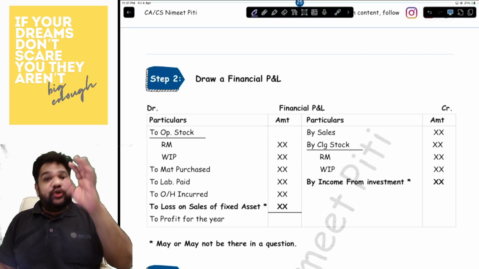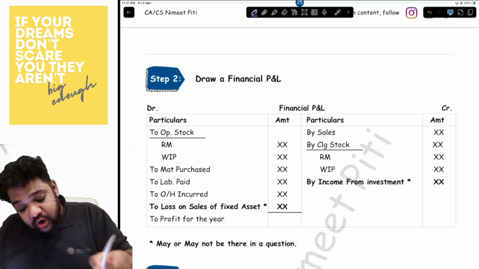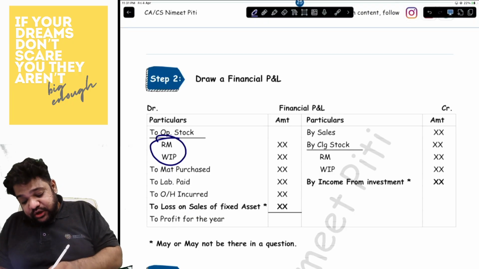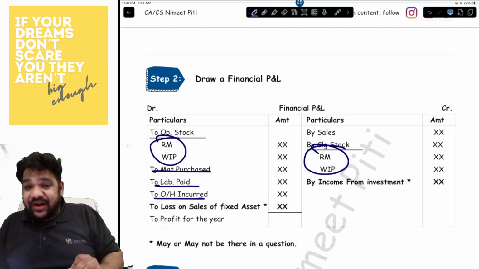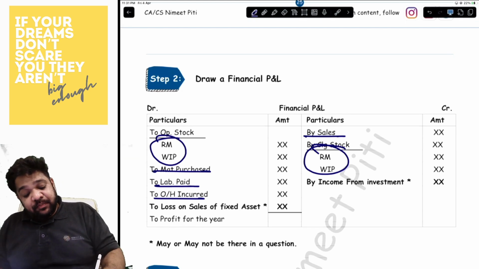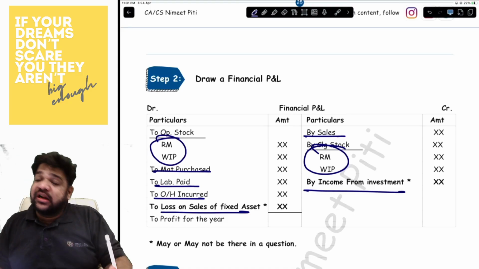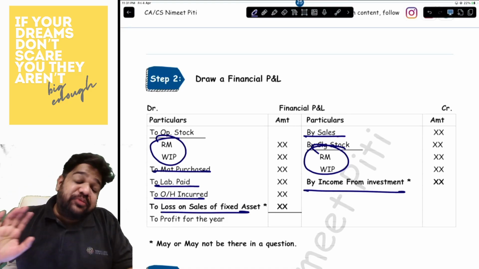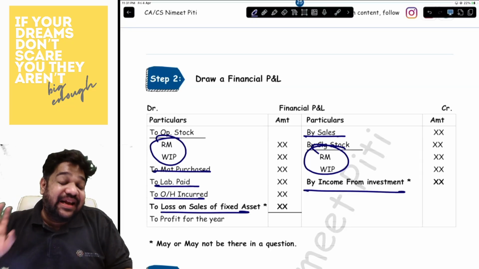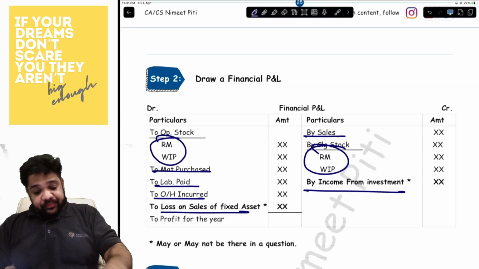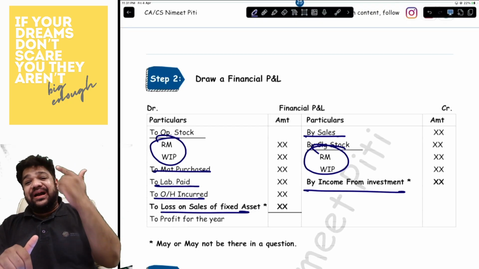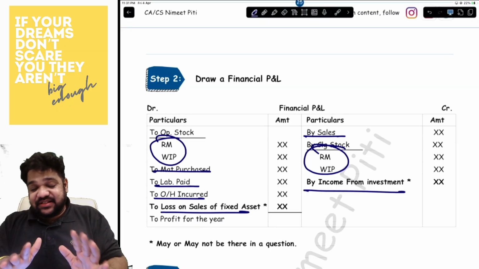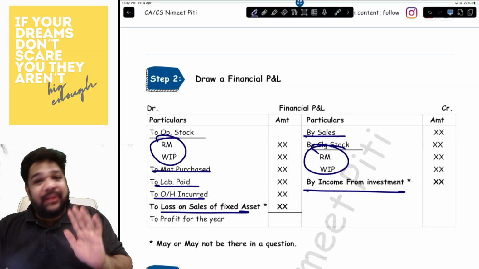So here you will have opening stocks of raw material and WIP. You will have closing stocks. You have material purchase, labor paid, and overhead incurred. You will have sales, loss on sale of fixed asset, and income from investment. These are optional items; they may or may not be there in the question. Other than that, all are mandatory items: opening and closing stock, material, labor, overheads, and sales. These items would be there no matter what.